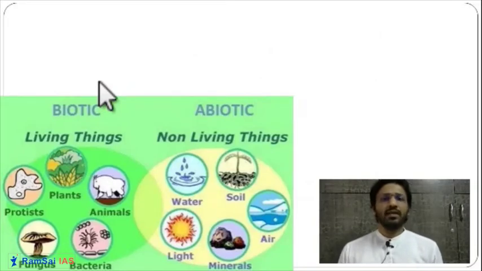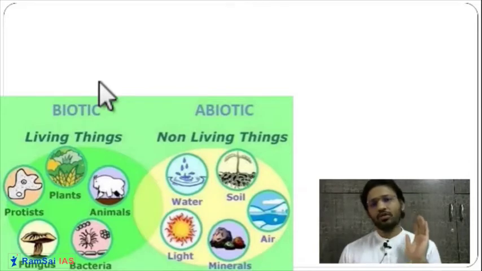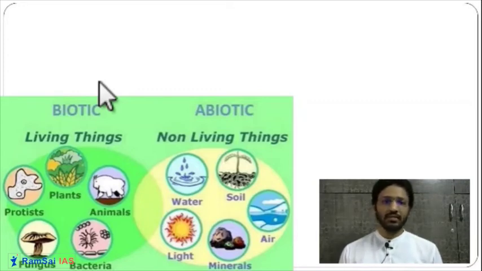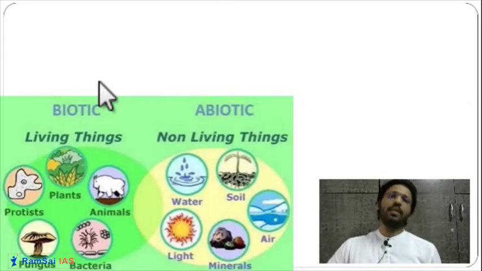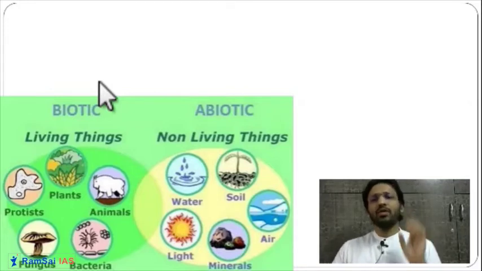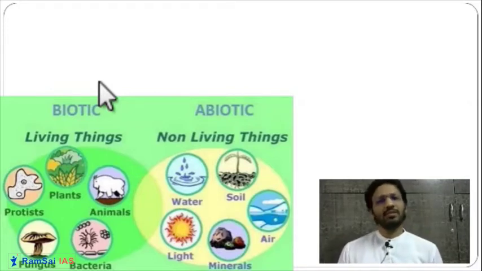Now, further, this was one way to classify the components of the environment in three ways. There is one more very simple way to classify them. As you can see on your screen, biotic components and abiotic components. Biotic means what? Here bio means living. So biotic components means living components.